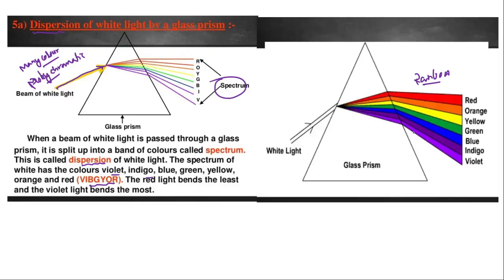Why? Because the wavelength of red light is more when compared to the wavelength of violet, which is smaller. The wavelength of violet is smaller when compared to the wavelength of red, which is on the larger side. Now, because of the longer wavelength, it will bend less because it will move at a faster rate.